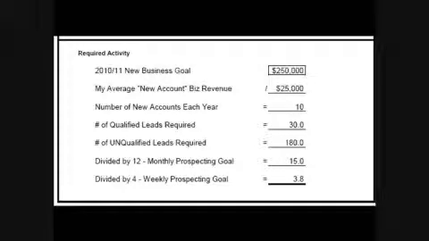Now, that's a big number. And the way you make big numbers digestible is you break them down into smaller pieces. So we're going to divide that 180 by 12 months, which says every month this AE needs to look at 15 suspects. But they're going to break that down again into weekly prospecting goals. And in this particular case, if this AE will look at 3.8 or 4 suspects every single week, 52 weeks a year, 4 suspects every single week, they can reasonably expect to hit their budget on an ongoing basis.